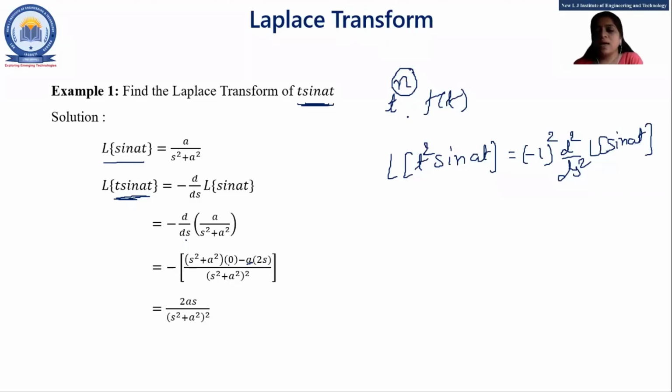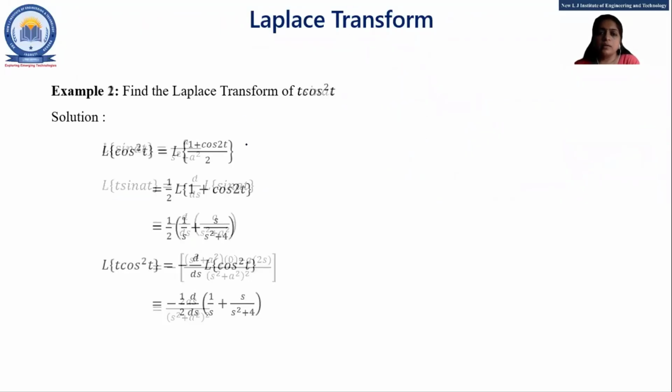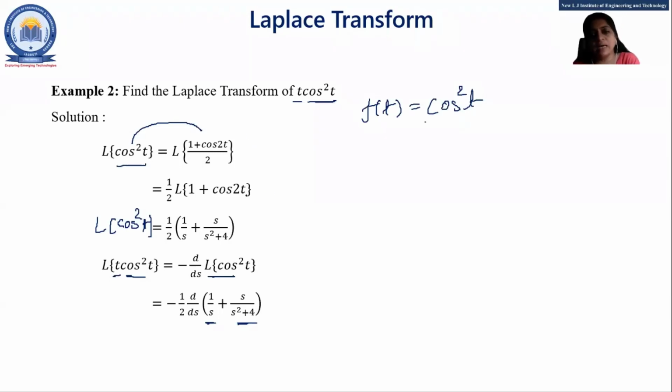So, students, as I told you, you may see that all topics are connected with each other, right? In this case, we apply the direct formula of the Laplace transform, and this topic is again connected with our next topic.